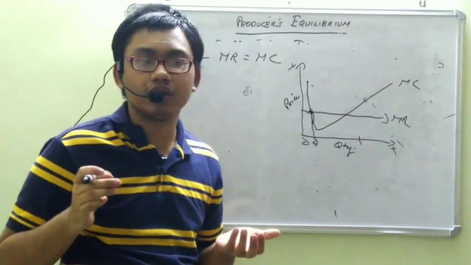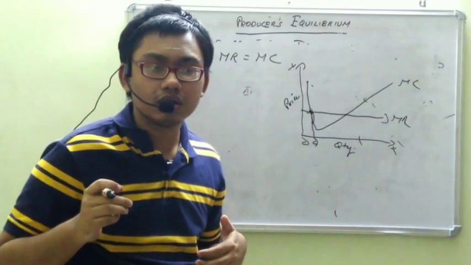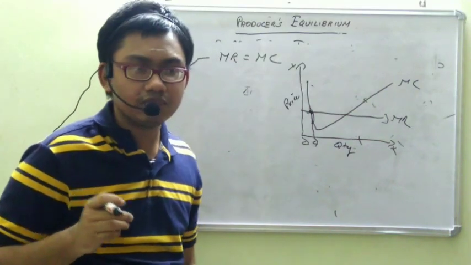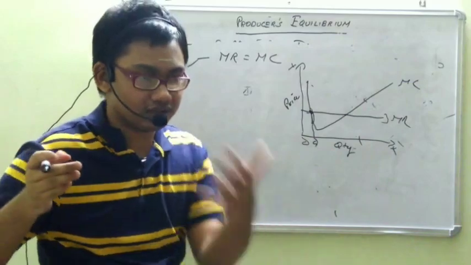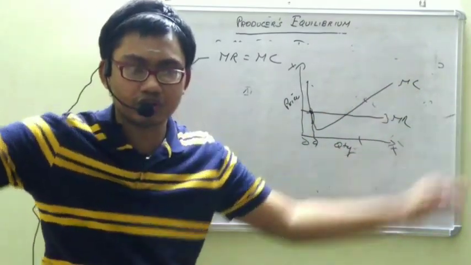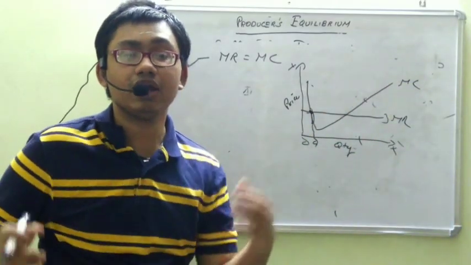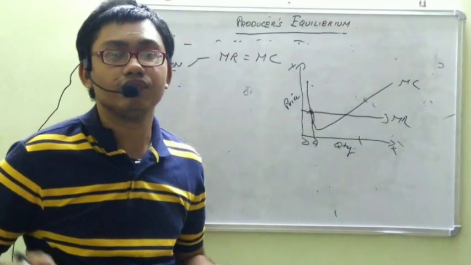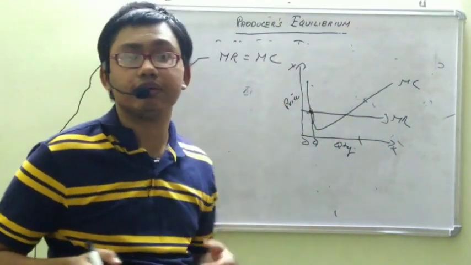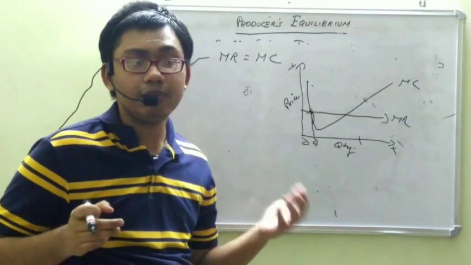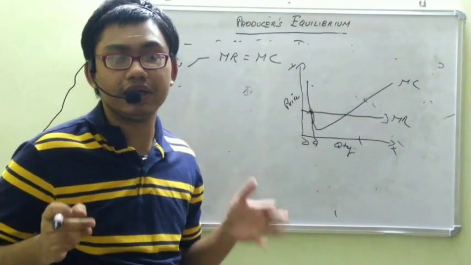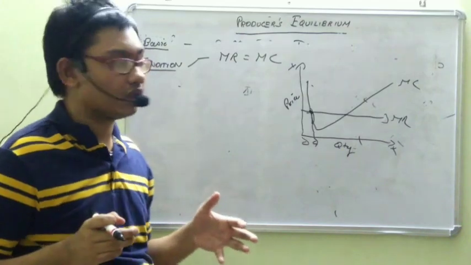So the producer will think, why should I produce when I keep on increasing losses? Better than that, I will cut down my production and not produce anything. At least I will incur only the loss of fixed cost and not the loss of variable cost.